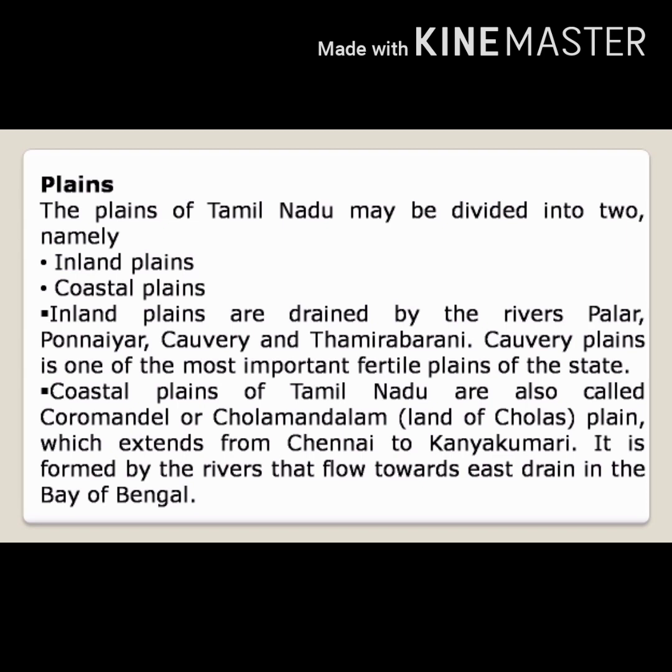Coastal plains of Tamil Nadu are also called Coromandel or Cholamandalam, land of Cholas. The plain extends from Chennai to Kanyakumari. It is formed by the rivers that flow towards east and drain in the Bay of Bengal.